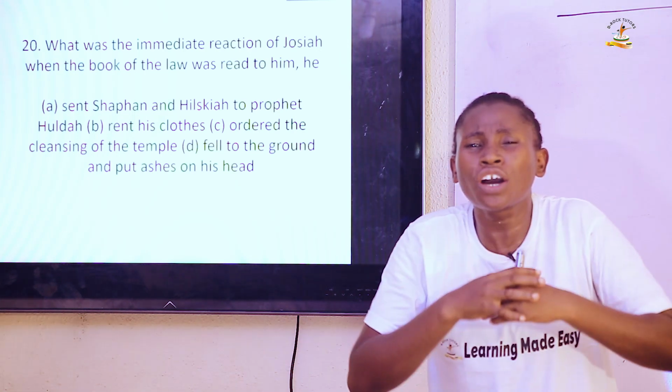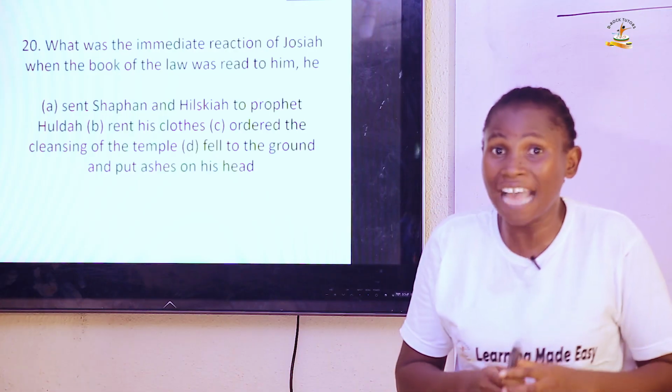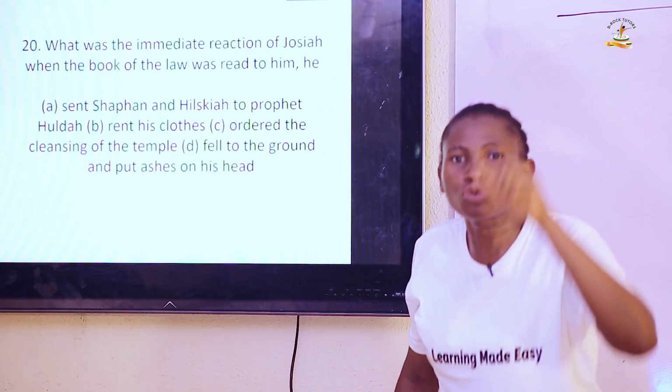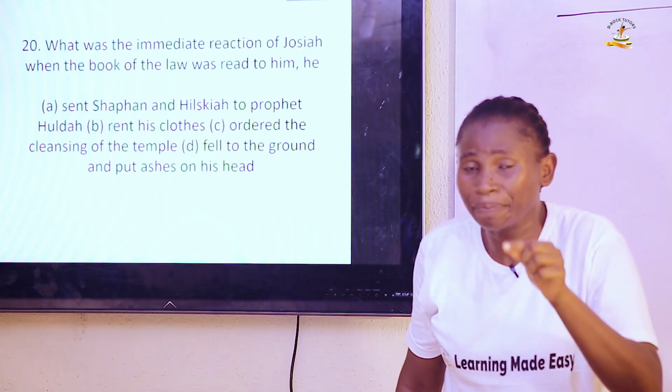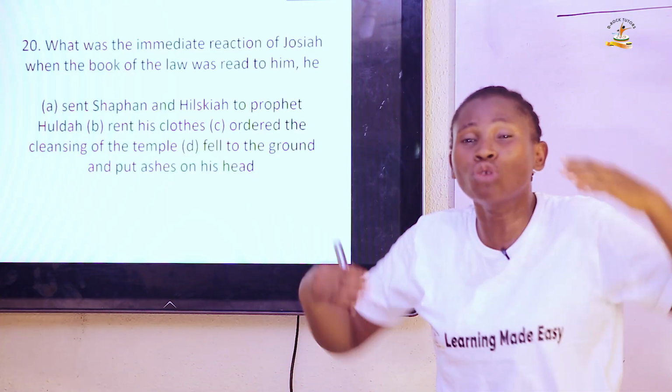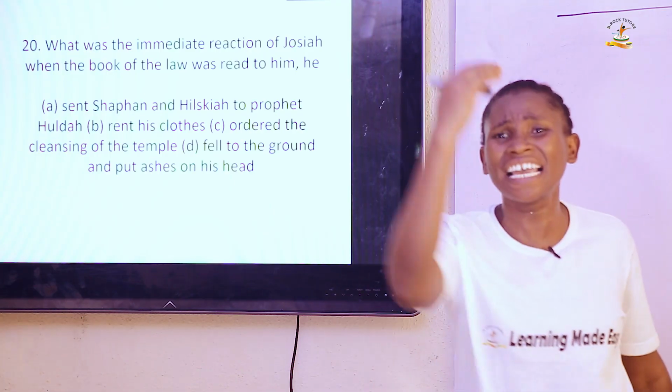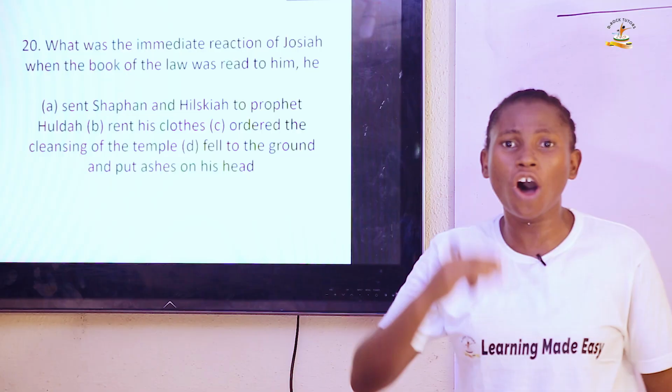And he was so grieved in his heart that he tore his garment. It was after that he sent people to go and meet the prophetess Huldah, to know the will of God concerning the people. And this led to Josiah's great reforms in the land of Israel.